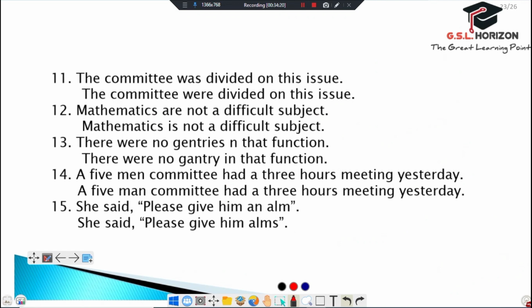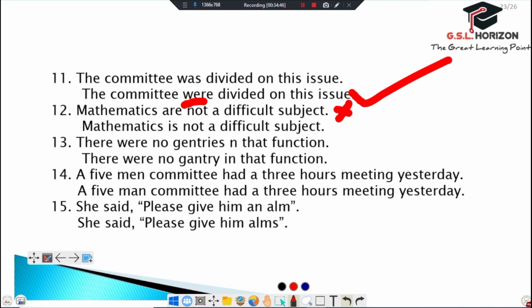Now comes the next one. The committee was divided on this issue. The committee were divided on this issue. The committee were divided because here we can understand the dividedness of the committee. So we use a plural verb with it. Mathematics are not a difficult subject.